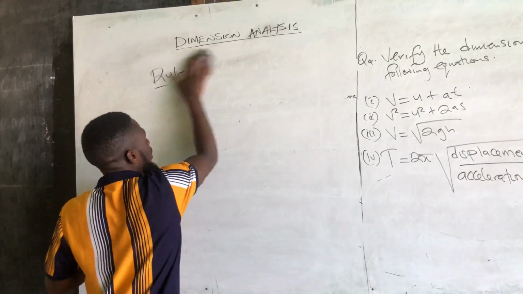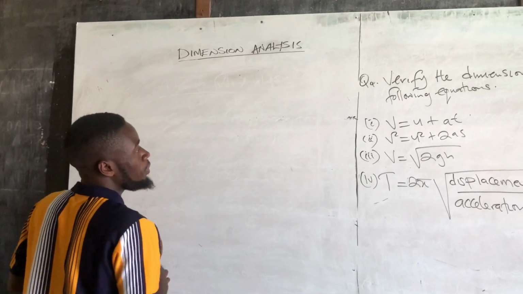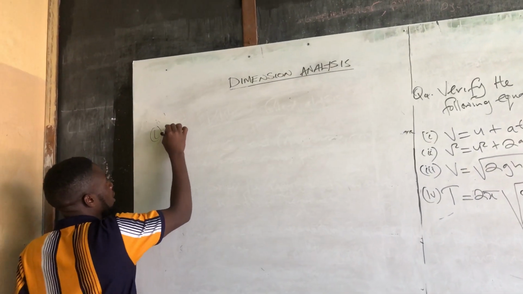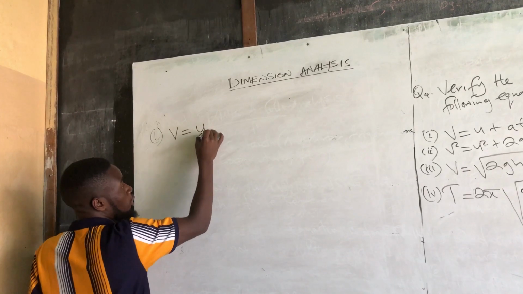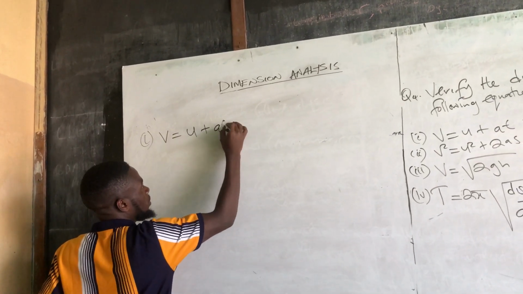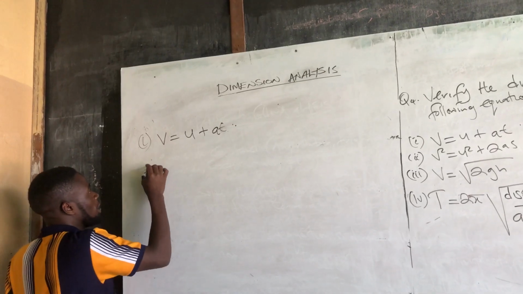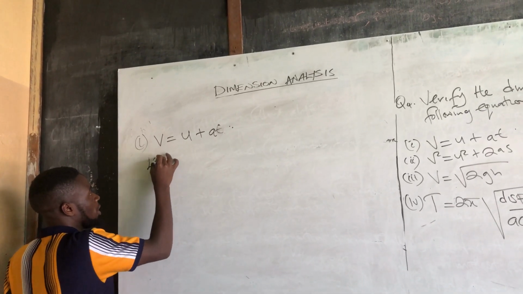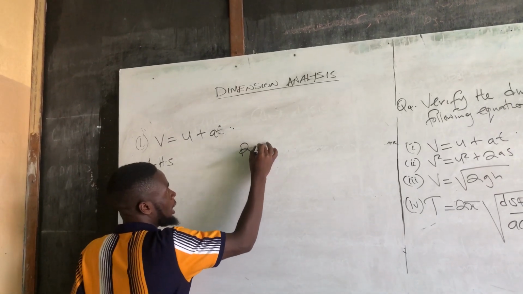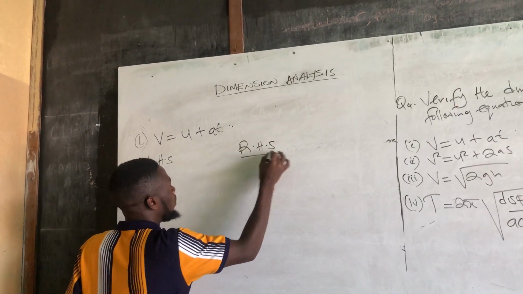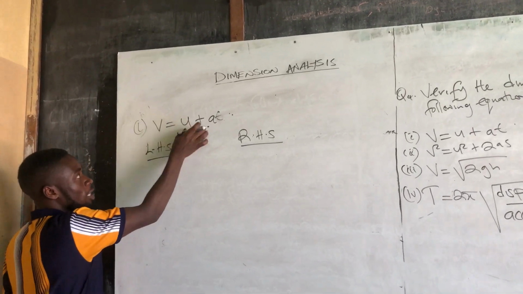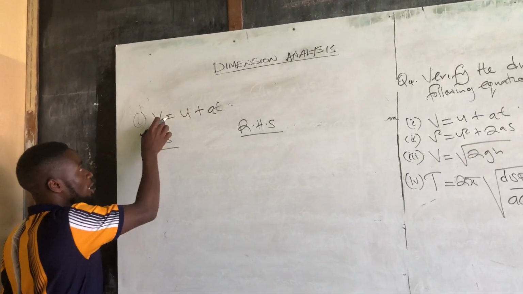So let's solve question 1. The first one here is V is equal to U plus at. Let's say this is the left hand side, and here I'll put the right hand side of the equation. So which one is the left hand side? This one before the equal sign, and this one is the right hand side.